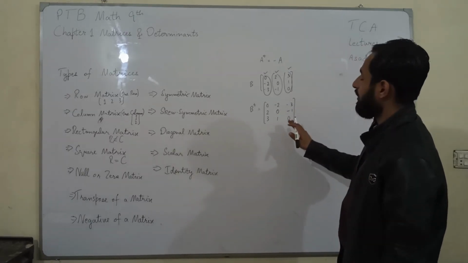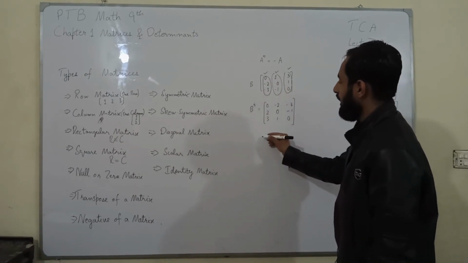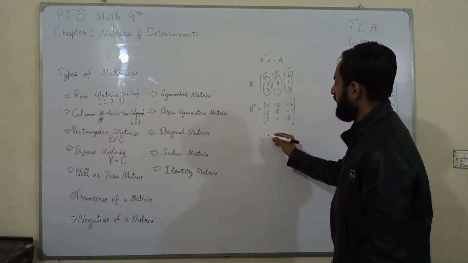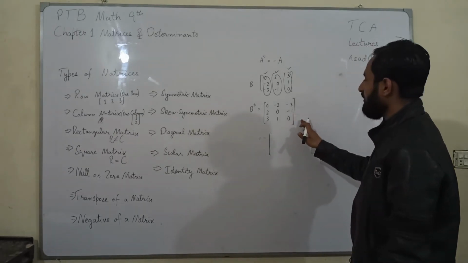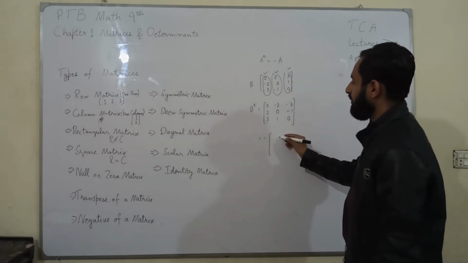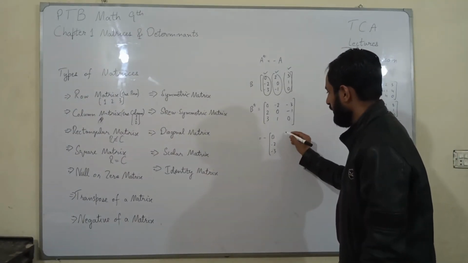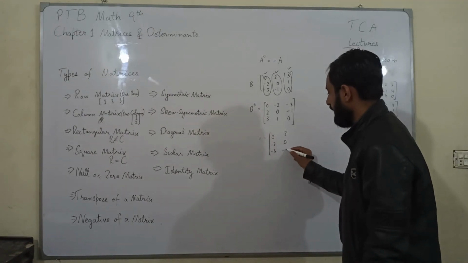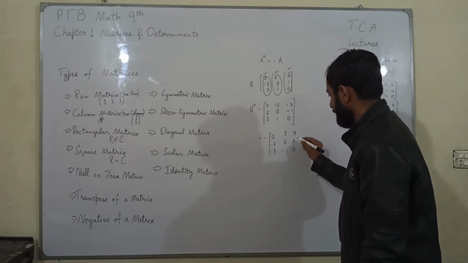Now comparing the elements, it is 0, negative 2, negative 3. I am taking the negative common. If I take a negative sign common, the signs of the entries would be reversed. It would become 0, negative 2, negative 3, 2, 0, negative 1, 3, 1, 0.